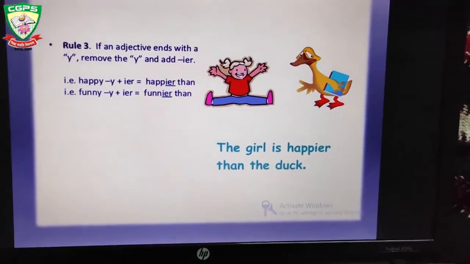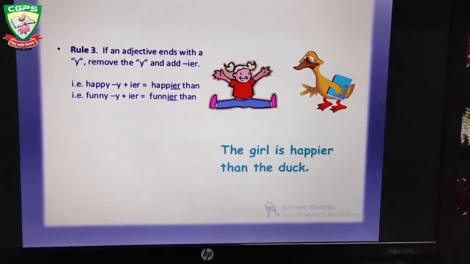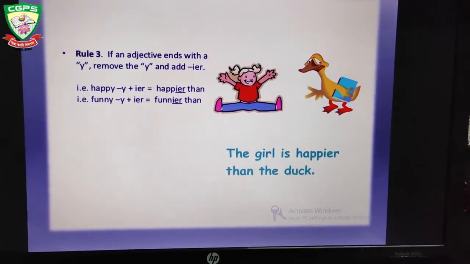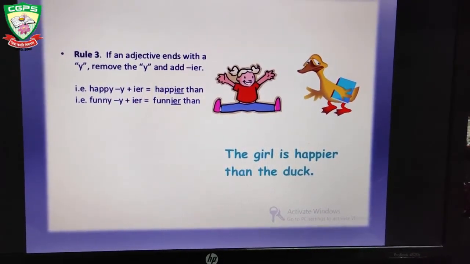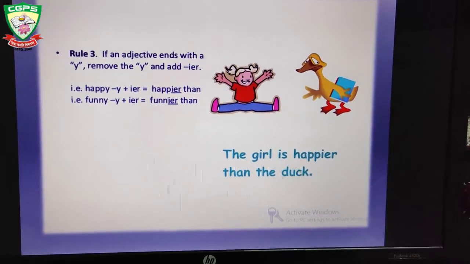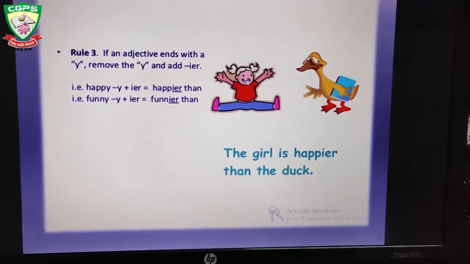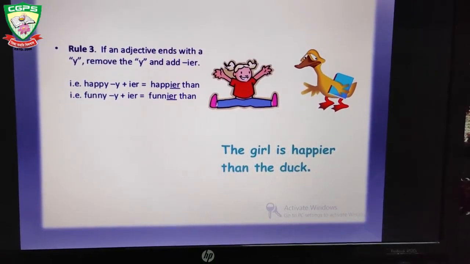If an adjective ends with a y, remove the y and add er. Like the word happy is ending with y. So what we will do, we will remove y and add IER.